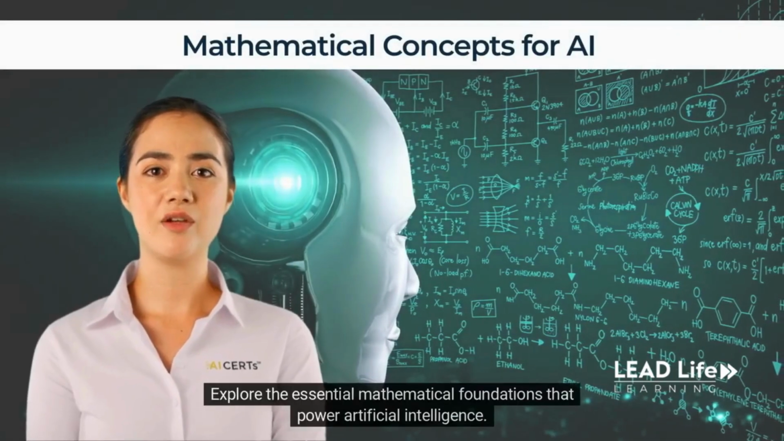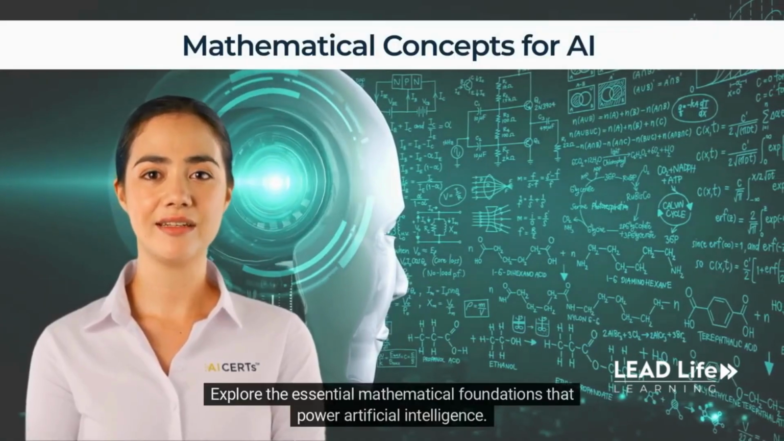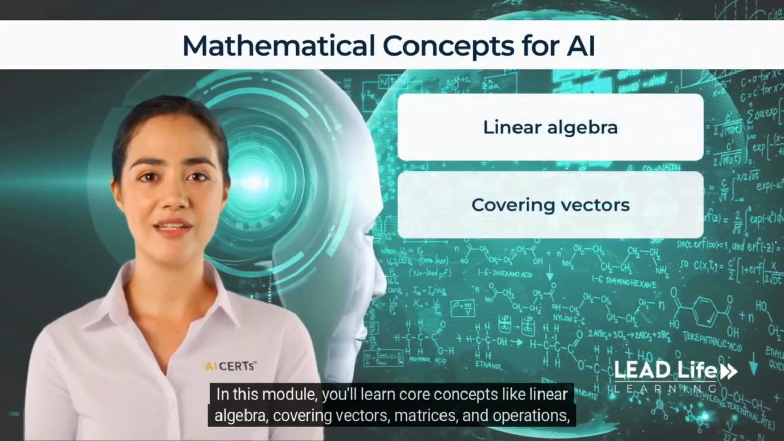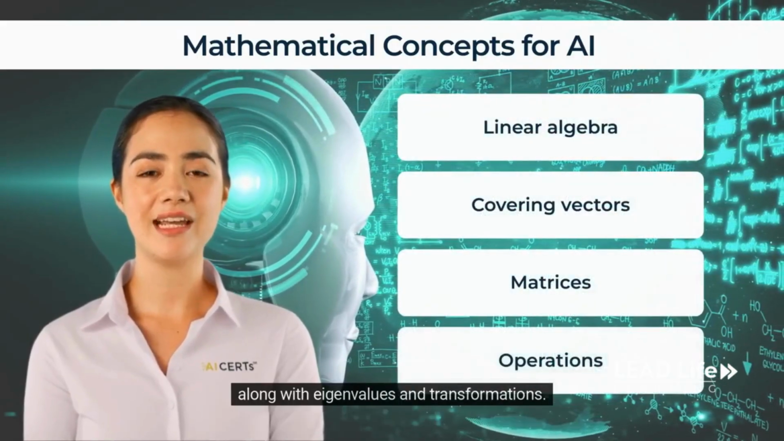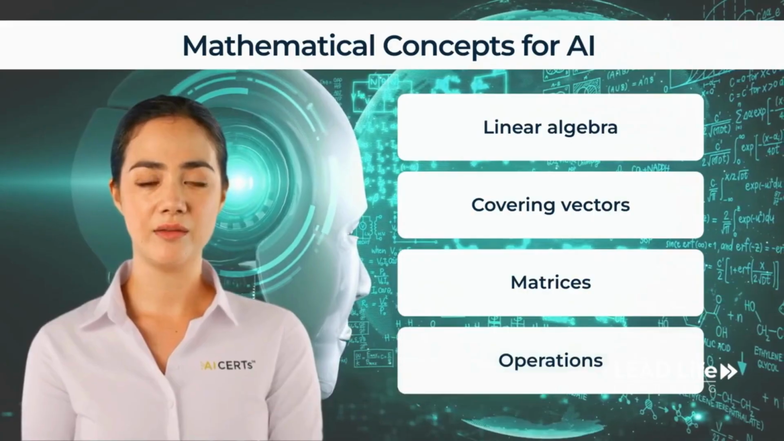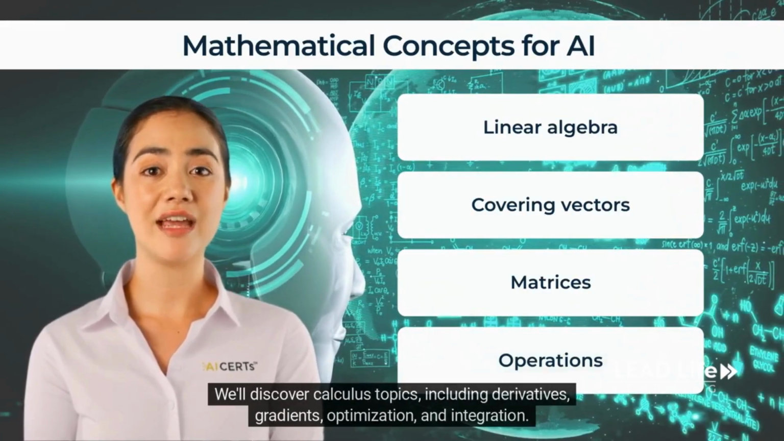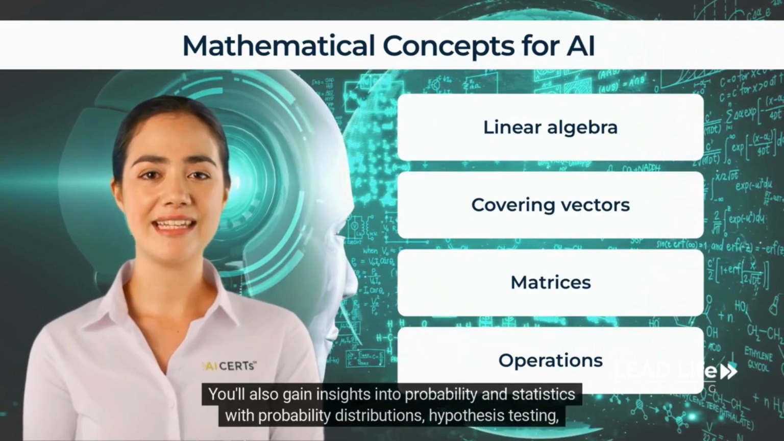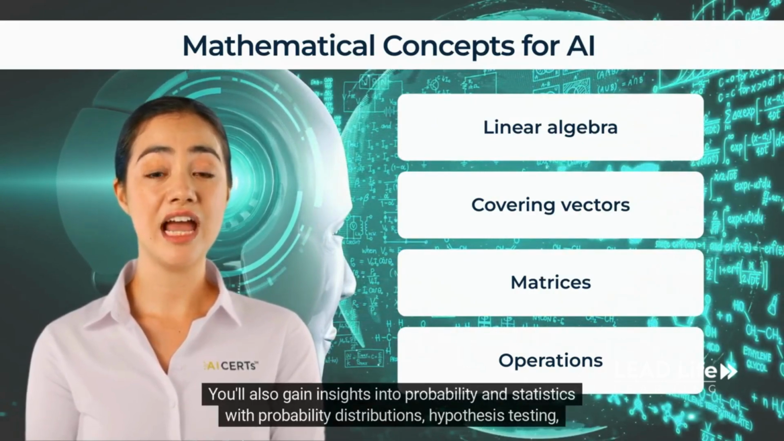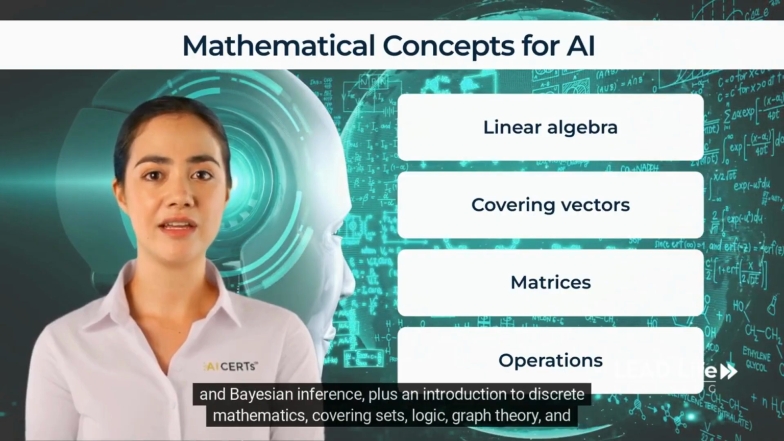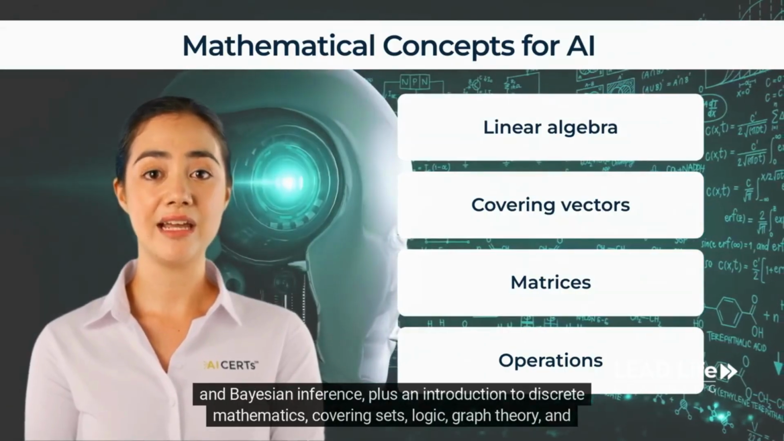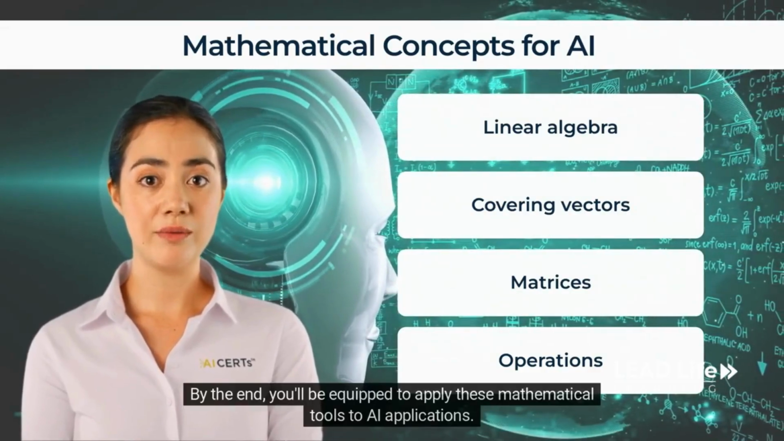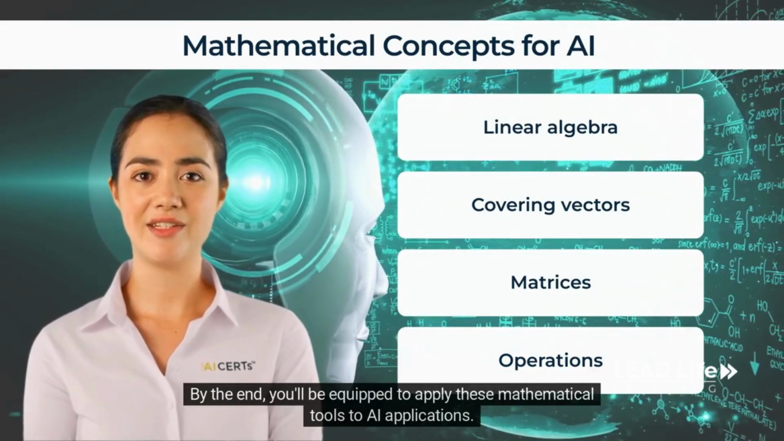Explore the essential mathematical foundations that power artificial intelligence. In this module, you'll learn core concepts like linear algebra, covering vectors, matrices, and operations, along with eigenvalues and transformations. We'll discover calculus topics including derivatives, gradients, optimization, and integration. You'll also gain insights into probability and statistics with probability distributions, hypothesis testing, and Bayesian inference, plus an introduction to discrete mathematics covering sets, logic, graph theory, and combinatorics. By the end, you'll be equipped to apply these mathematical tools to AI applications.